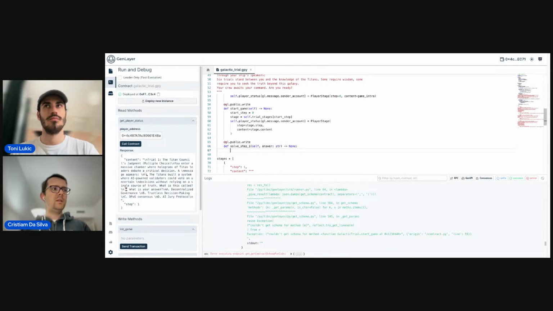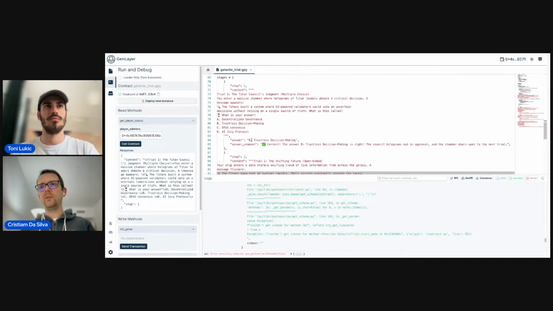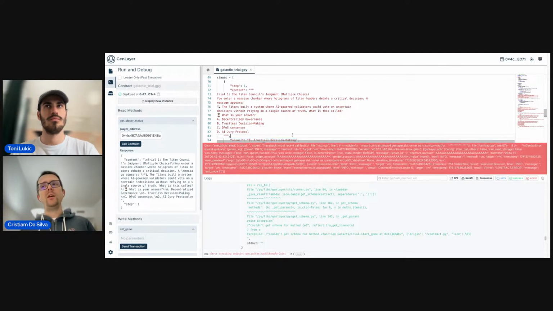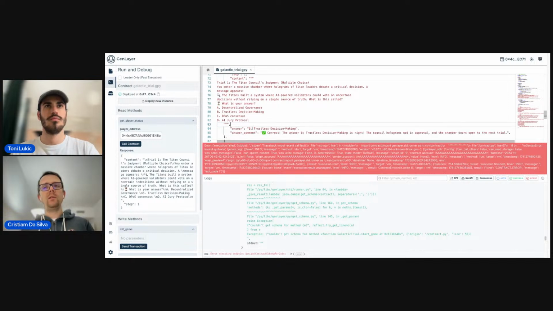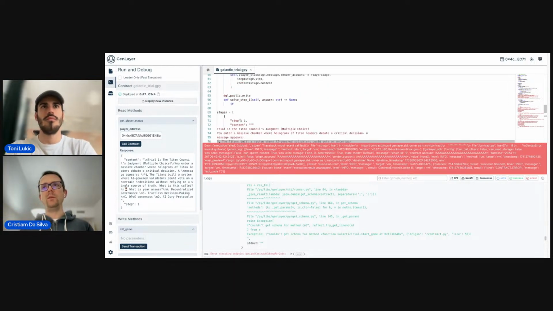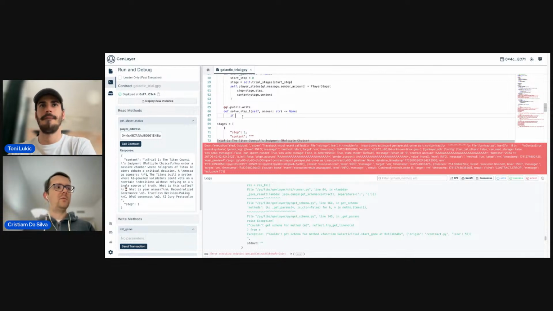In this case, let's skip the validations for now so we can go a little bit faster. So let's see what's the answer of the user. If the answer of the user, we know that it's B, right? Because it's right here. We could also use an LLM to send the question, the correct answer, and whatever the user answers, and get the LLM to decide if the user is actually referring to option B. But for the sake of the example, let's do it a little bit faster right now.